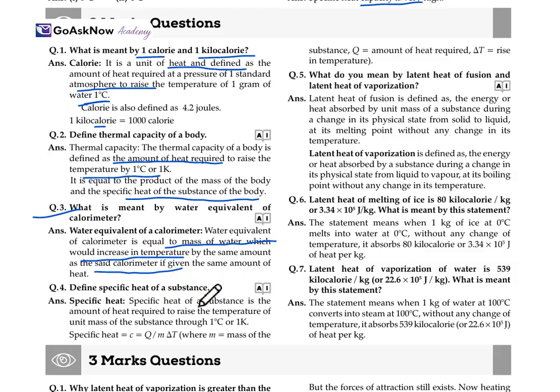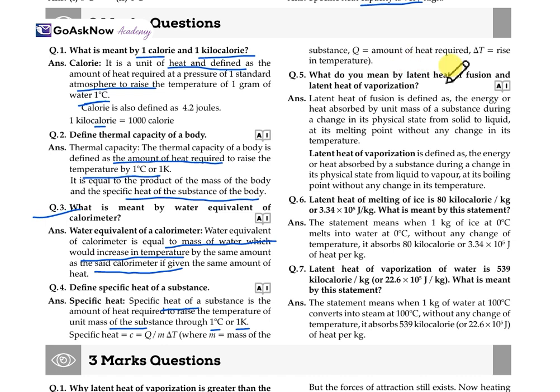Define the specific heat of a substance. The specific heat of a substance is the amount of heat required to raise the temperature of a unit mass of the substance by 1 degree Celsius or 1 Kelvin. So specific heat C is equal to Q by M delta T, where M is the mass of the body, Q is the amount of heat required, and delta T is the rise in temperature. So this is the specific heat of any substance, C, which is equal to Q by M delta T.